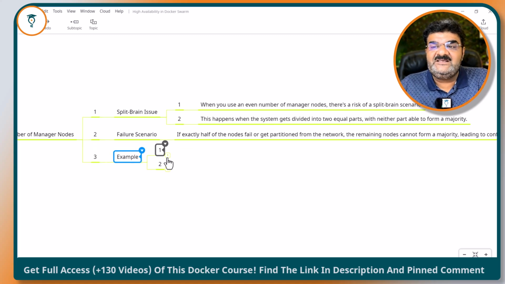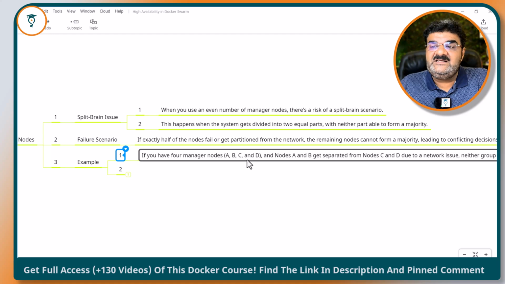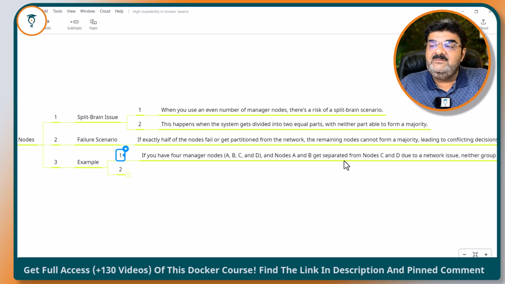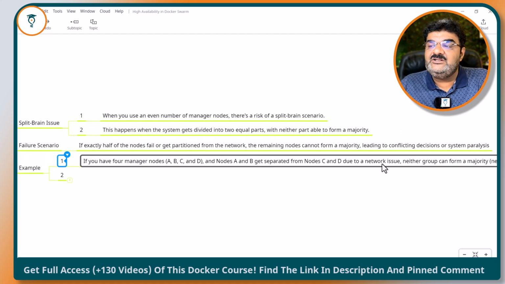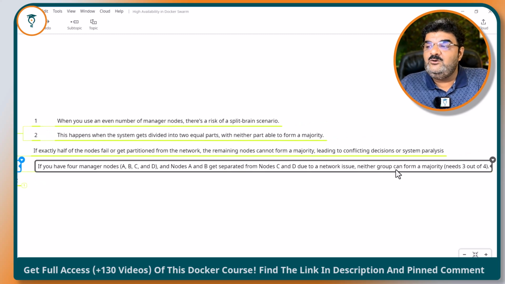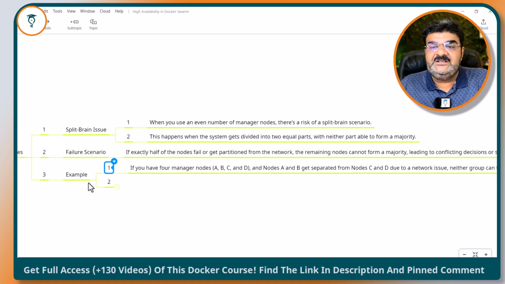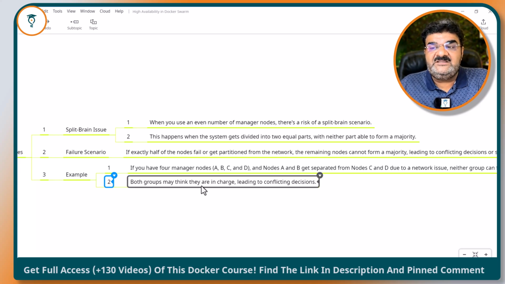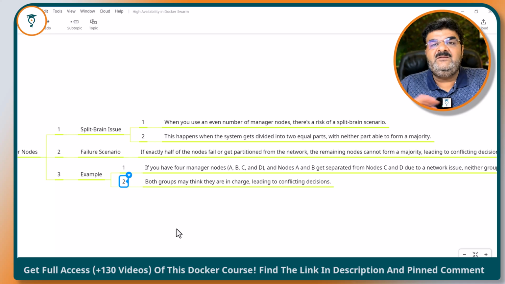So here we have an example. If you have 4 managers A, B, C, D, and nodes A and B get separated from C and D due to a network issue, neither group can form a majority. Both groups may think they are in charge, leading to conflicting decisions, and no one can choose a leader because they don't have 3 votes to form leadership.